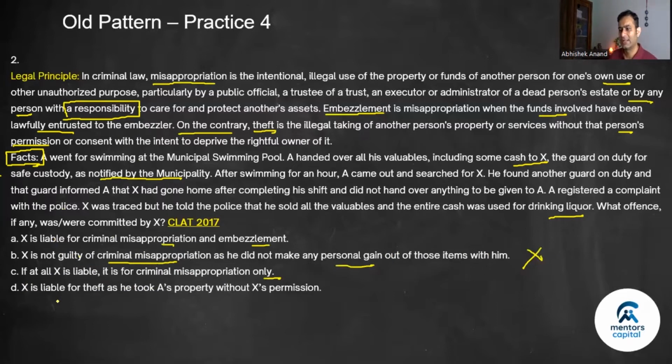Now look at D. X is liable for theft as he took. Right. So if I have to compare between misappropriation and theft, misappropriation is certain. This choice is only making him culpable of theft, guilty of theft. So this is out. So now between A and C, I would be inclined more towards A, because he is